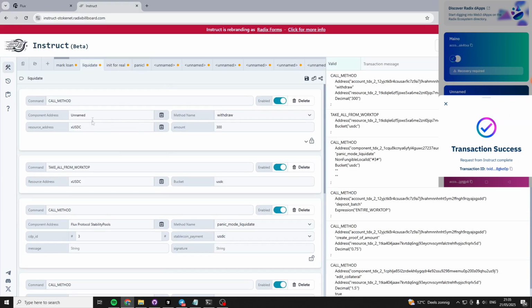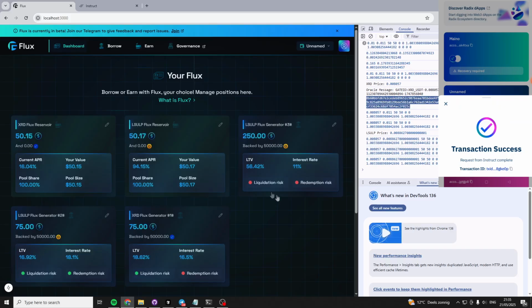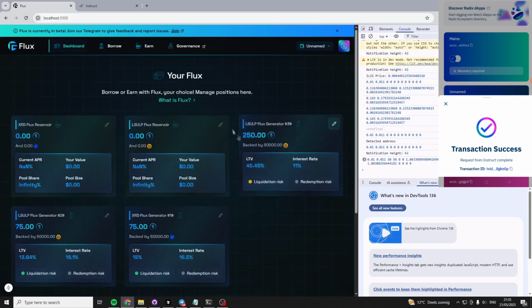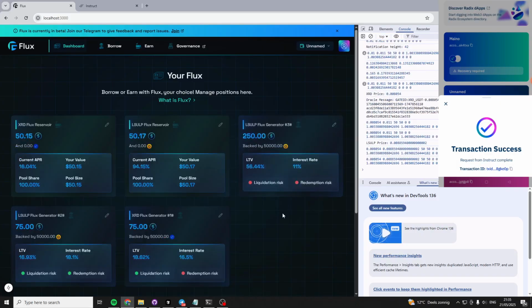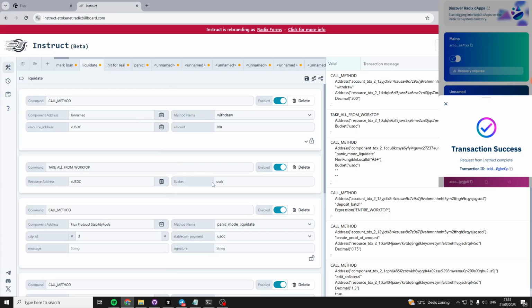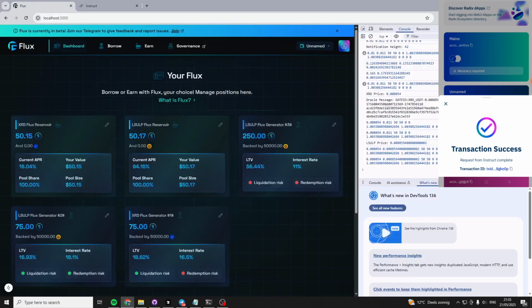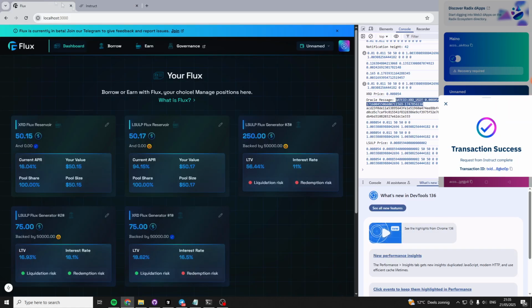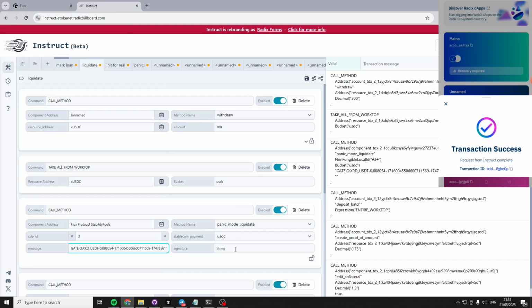So now we can actually liquidate this loan using XUSDC. So let's see, is it still there? Yeah, loan's still here, you see. Okay, that's why I refreshed. I need to get another Oracle message. Okay.